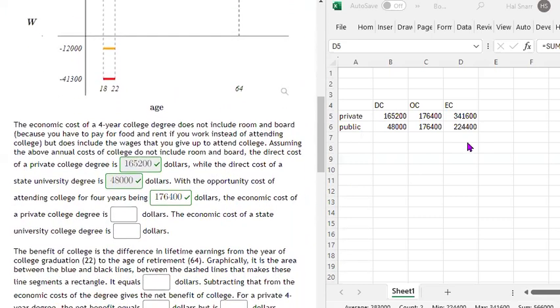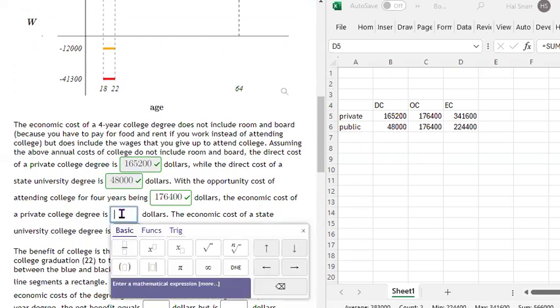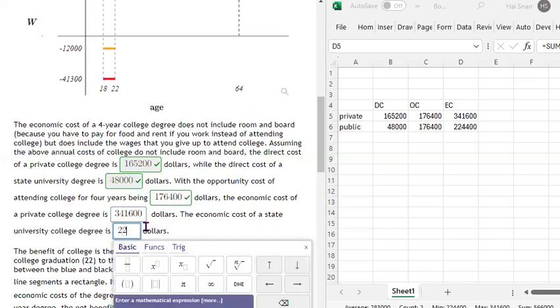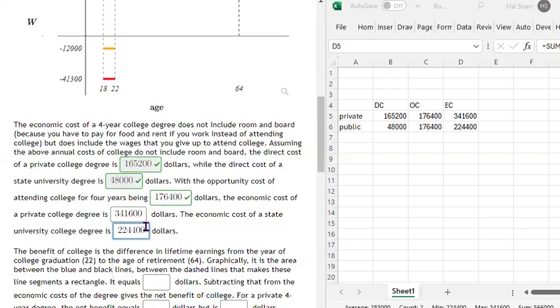And then we need the economic cost, which we've calculated here, right? So the economic cost of a private college degree is $341,600. The economic cost of a state university degree is $224,400. And of course, your numbers are going to be different than mine, right? So the economic cost of a private college degree is $341,600. And the economic cost of a state university college degree is